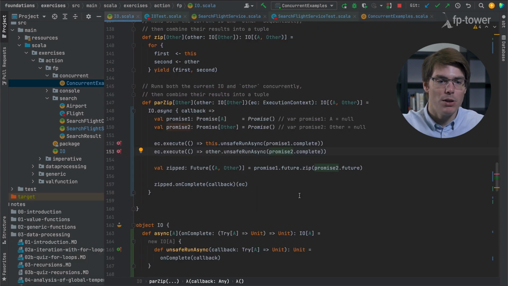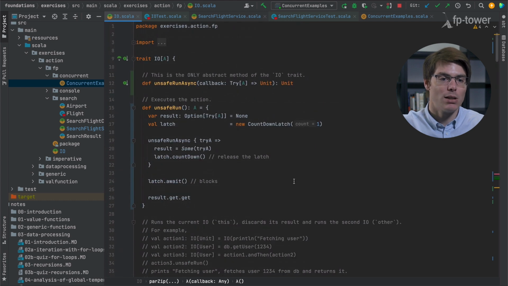Now, inside of parZip, nothing is blocking. We don't have any unsafeRun anymore. We don't have an Await.result anymore. But what's wrong here is that we still have some methods within the I/O APIs that are based on the unsafeRun. Because when we changed the I/O API from unsafeRun to unsafeRunAsync, we haven't updated all the functions within this I/O. So let's review the methods one by one.